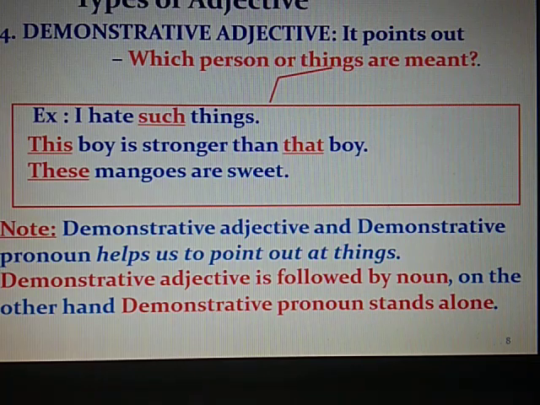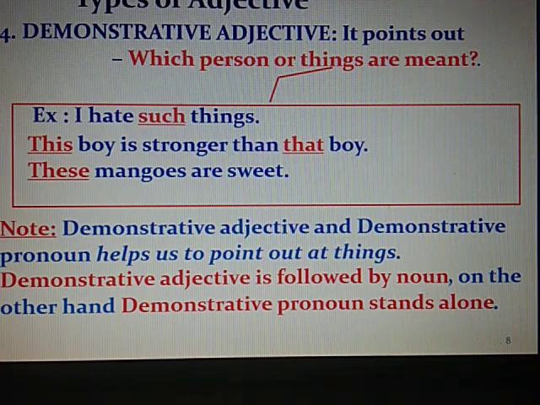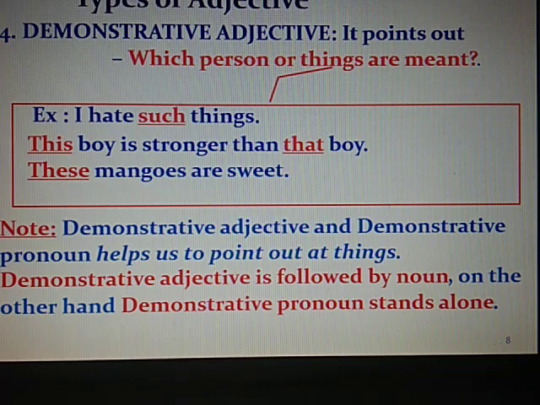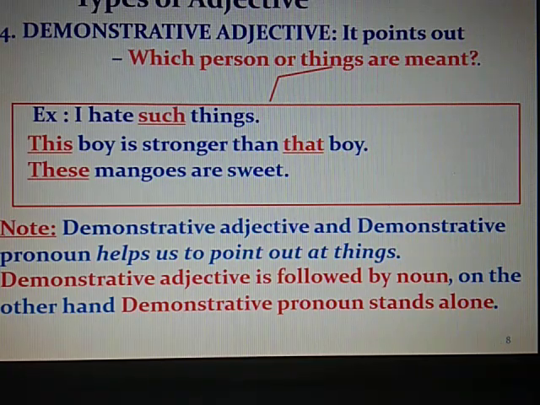When I say this boy, boy is a noun and this comes before the noun, so that will be a demonstrative adjective. But a demonstrative pronoun stands alone because it doesn't qualify any noun.